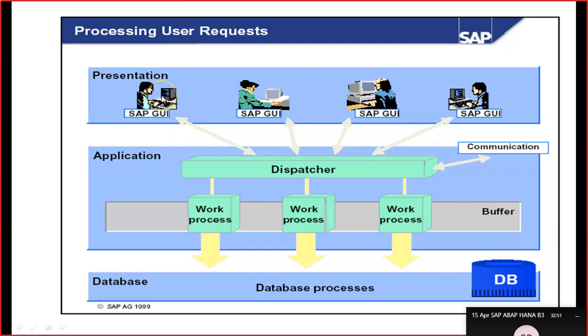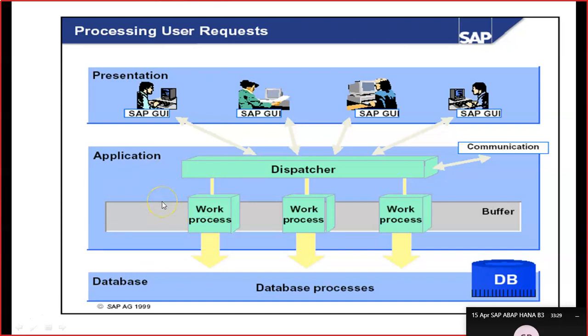See, in the organization, it need not always be the same person who will be loading the data. In fact, we will normally not load the data manually. We'll always schedule them in background jobs, scheduled in the non-business hours, so that the business is not impacted. Those things can all happen on an application server file. The application server file is comparatively stable. Why is it stable? Because the application server will always be available for the execution of the program, and we will place the file here in the application server.